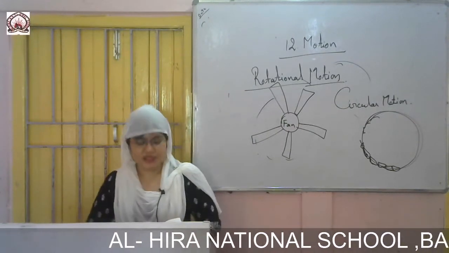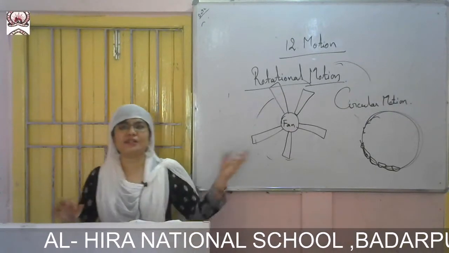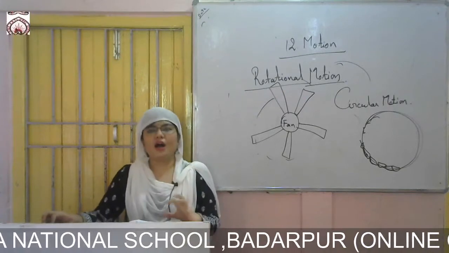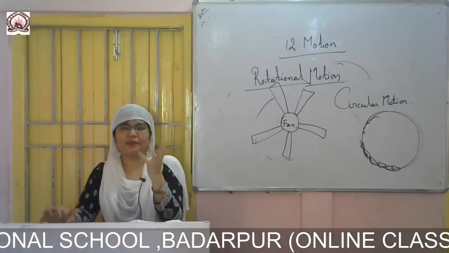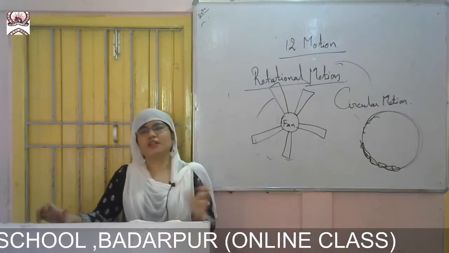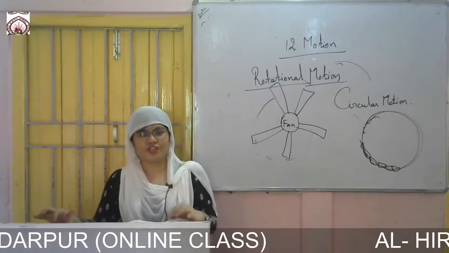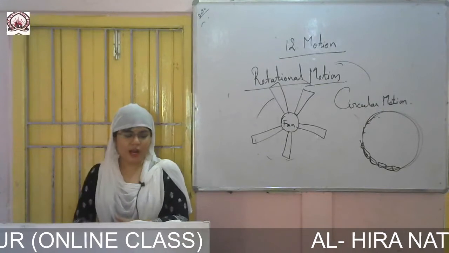Then we go for the oscillatory motion. A circular motion example: the spinning of the earth around the sun in a particular time period, in a time limit. So that is circular motion. And the spinning of the moon is also a circular motion.